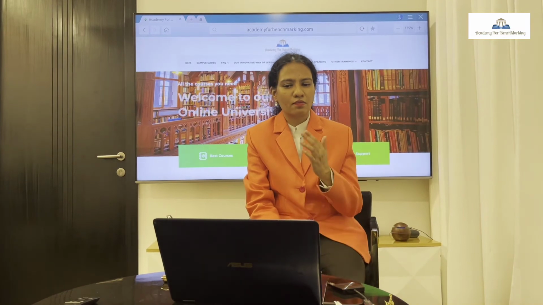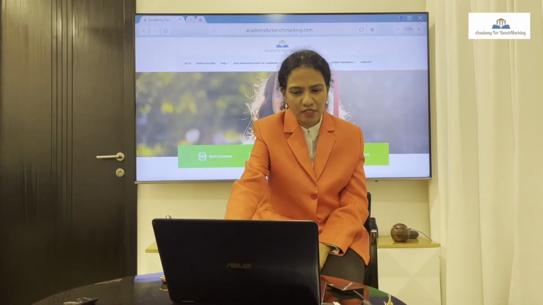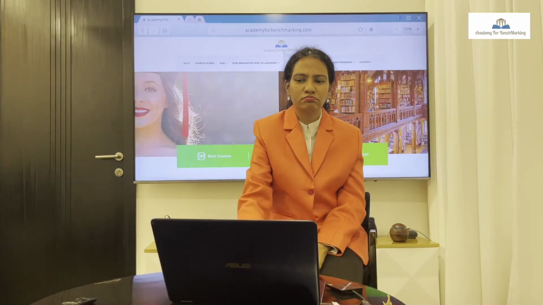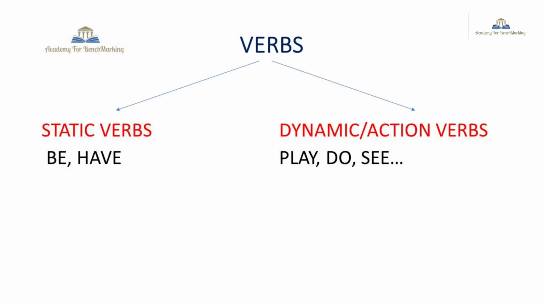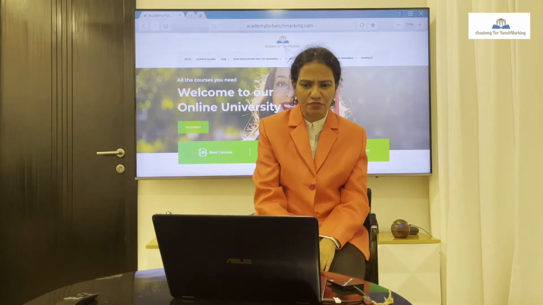Okay. So having understood this, attempt the questions and then we will move on to the action verbs, the same chapter. Now there are two types of verbs, static verbs and dynamic verbs. So be and have forms that we just learned, they are static verbs. Static means they don't move. Dynamic verbs, action moves, that means they move. So sit, stand, play, go, come, study, sleep, they are all action verbs.